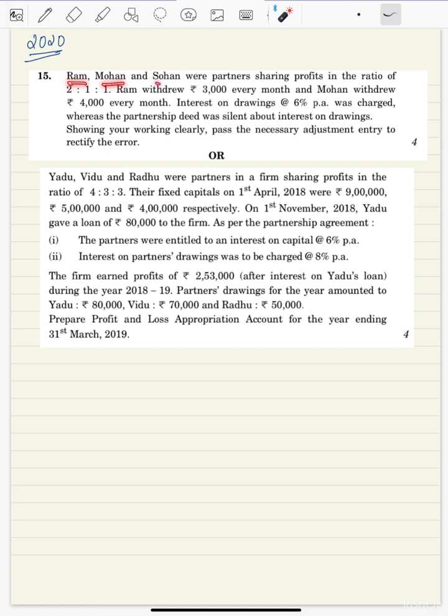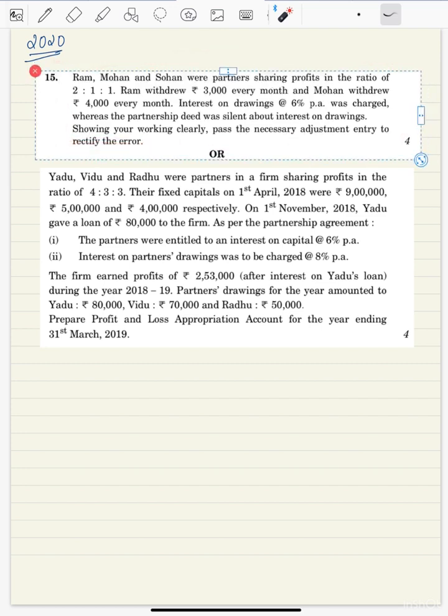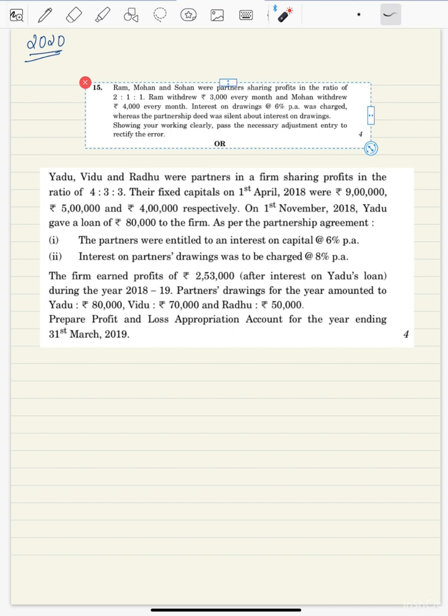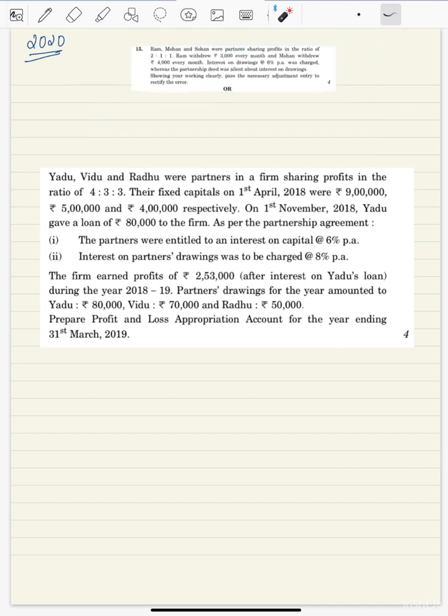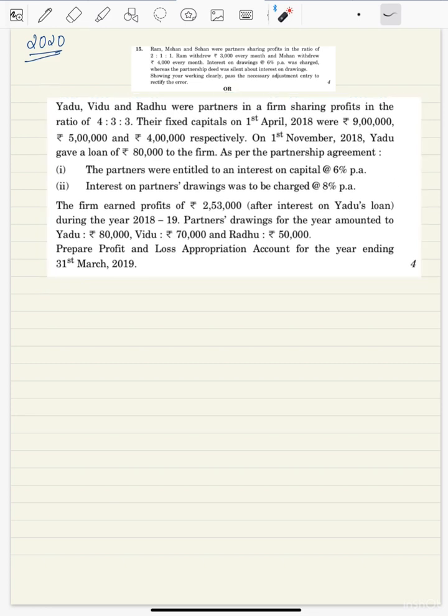See, Ram, Mohan, and so on. Just the names are changed, rest the question is similar. So for this question, you can refer to the previous video. Now, here we'll solve the next question. Let us read this question. This is available in OR option, so you can solve either of the questions.